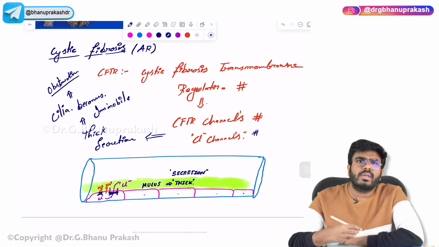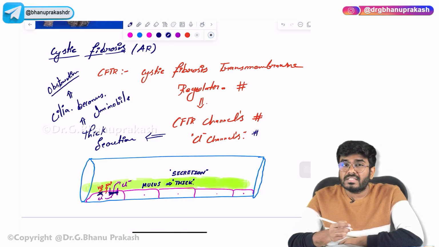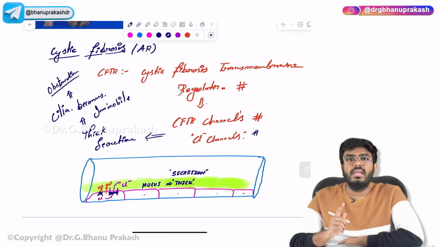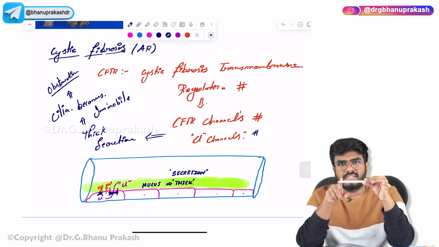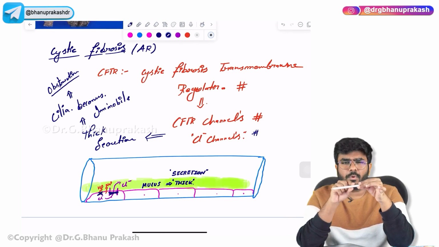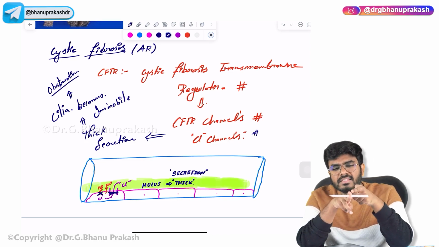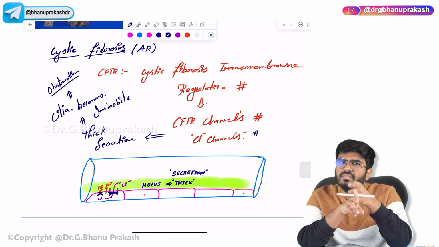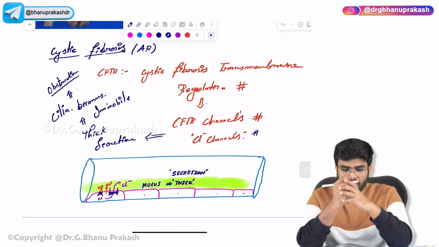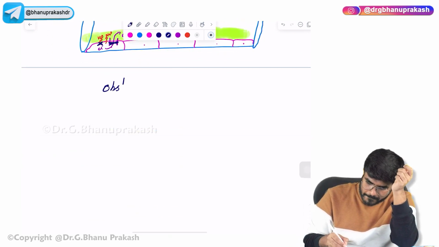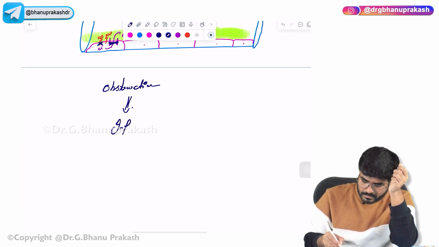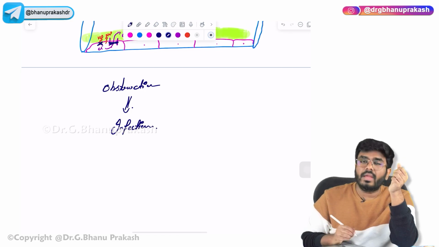So what happens, sir? Obstruction. Whenever there is obstruction, remember, imagine this is the bronchiole, this is starting and this is ending. This is the proximal part and this is the distal part. Now if there is obstruction here, always distal to the obstruction, infections will automatically happen. That's a basic rule. So this obstruction will lead to infections. Obstruction will lead to infection.